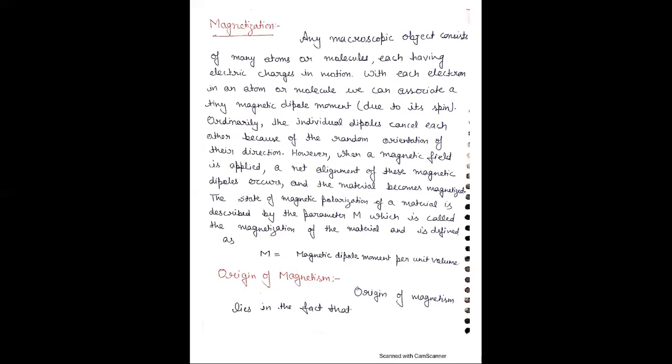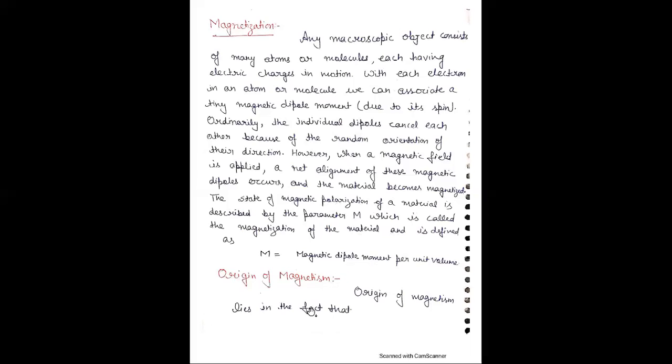And a net alignment of the magnetic dipoles occurs, and this process, alignment of magnetic dipoles in the direction of the field, is known as magnetization. The state of magnetic polarization, meaning magnetization of a material, is described by the parameter M, where M is the magnetization of the material, which is equal to magnetic dipole moment per unit volume.